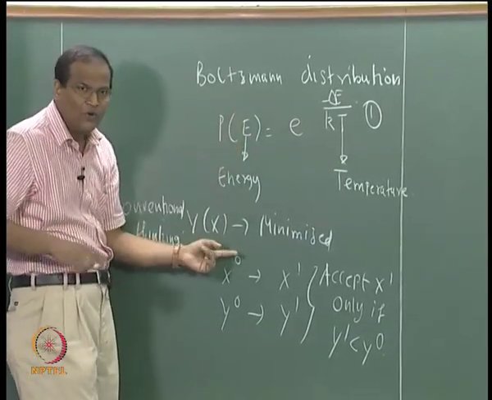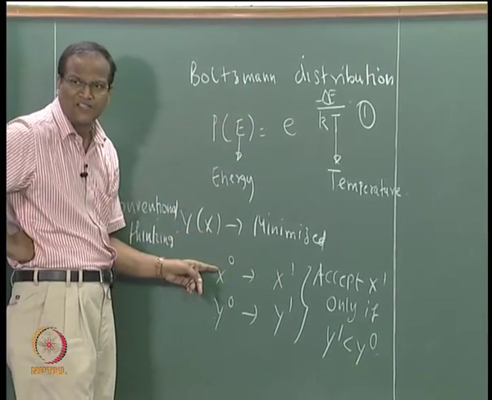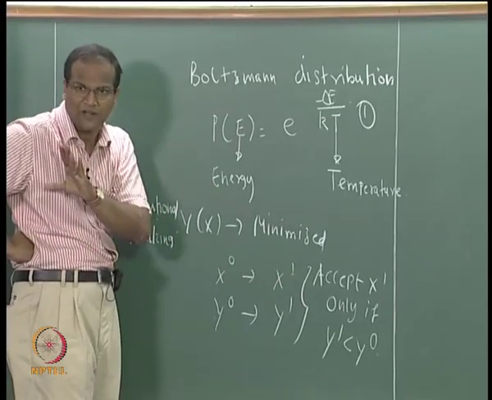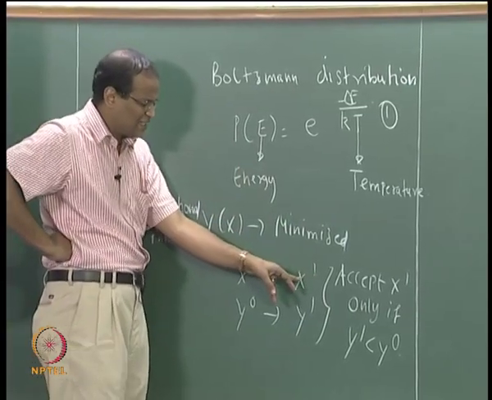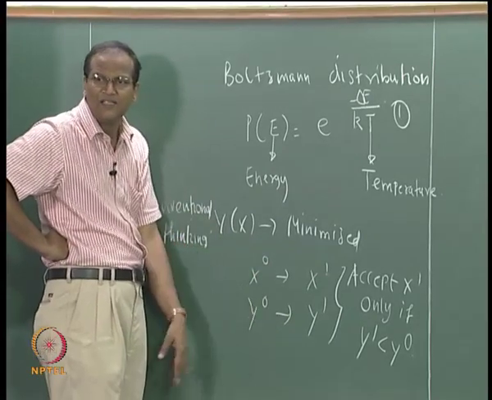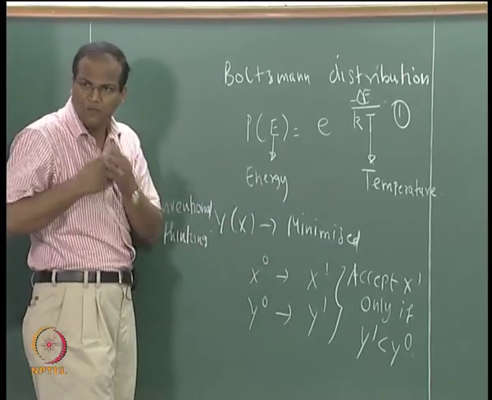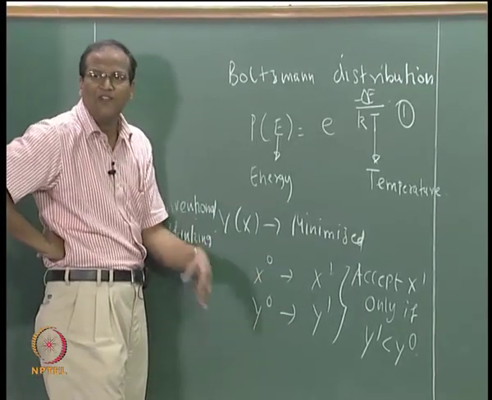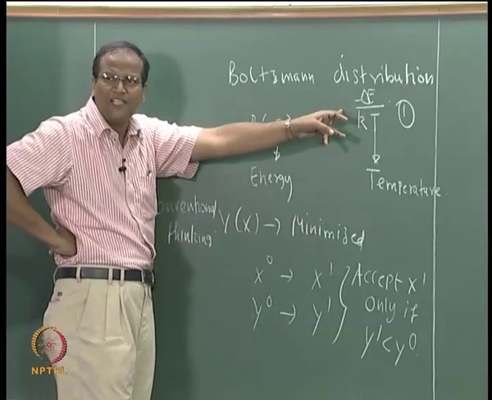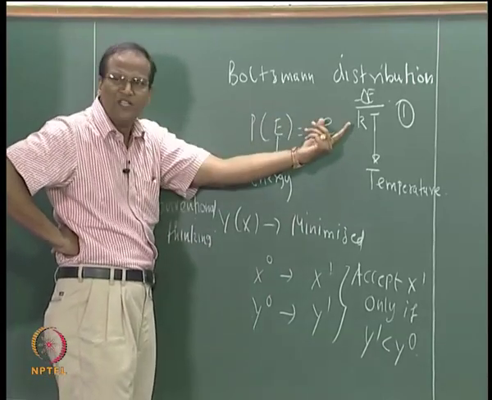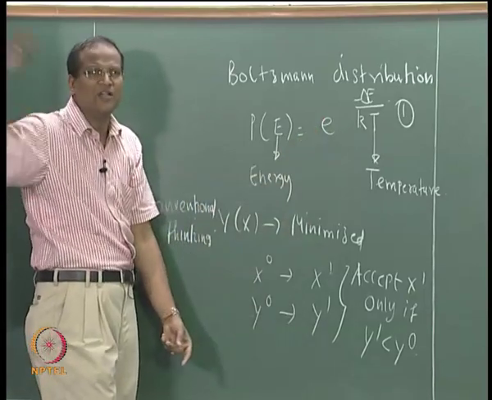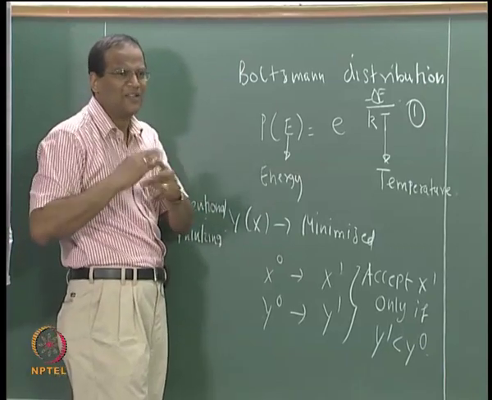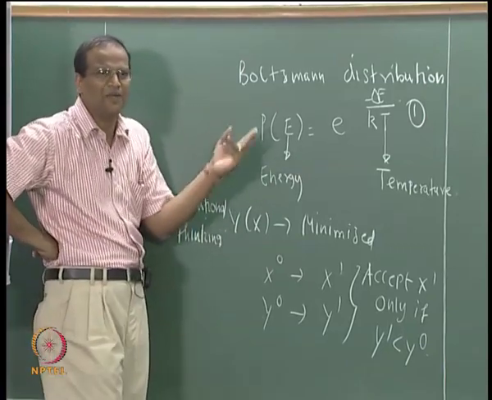Fine. Now you draw a new sample x1 from x0. How do you generate x1 from x0? There are several ways of doing it, you can use random number table and Gaussian distribution, whatever. Now you decide whether x1 is such that y1 increases or y1 decreases. If y1 decreases, very good, because you are seeking a minimum, straight away accept it. But if it increases, you apply this probability criterion, so you will get a number between 0 and 1, generate another random number between 0 and 1, some other number called r, compare r with p, and then if r is less than p, you accept.